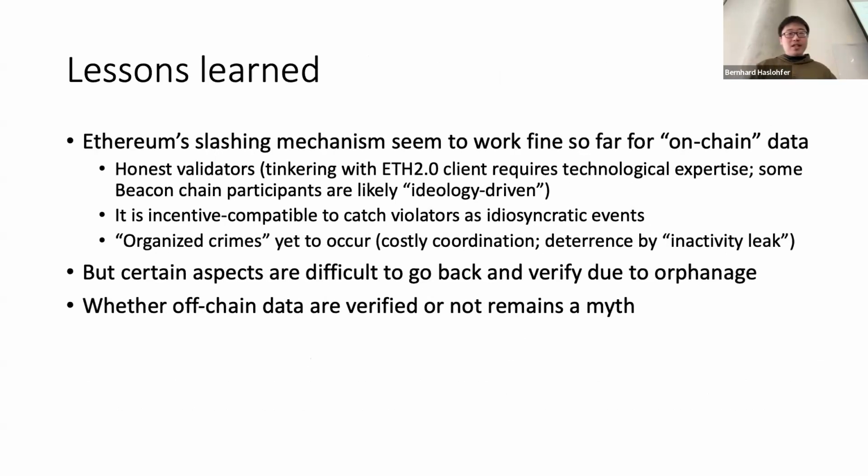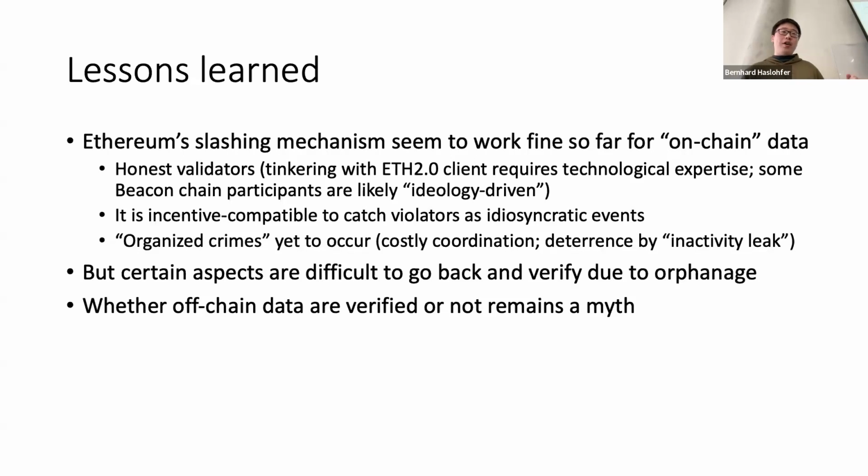So yeah, here is the lesson. Ethereum's staking and slashing mechanism seems to be working fine, and we have off-chain slashers slashing all the slashable behaviors throughout the history of Ethereum, which is a pretty surprising and impressive result.